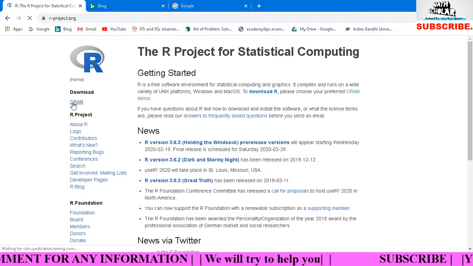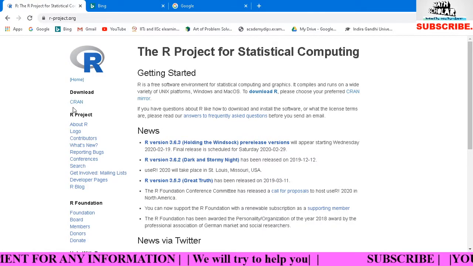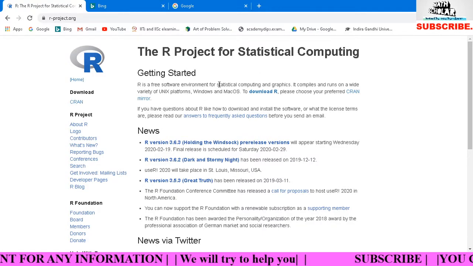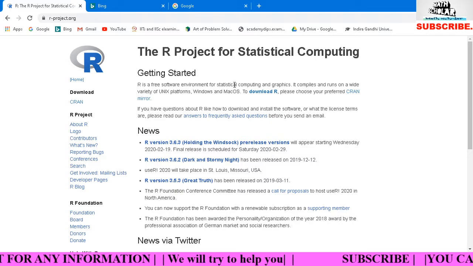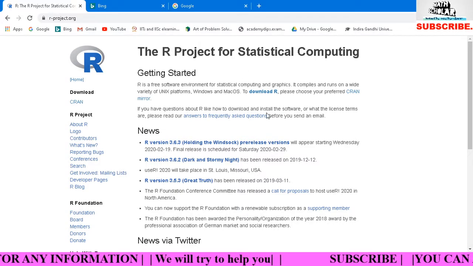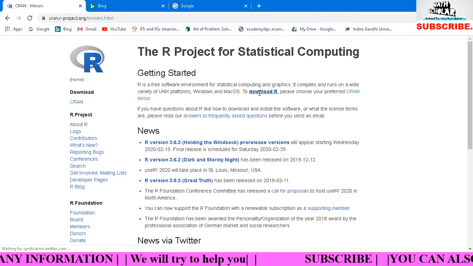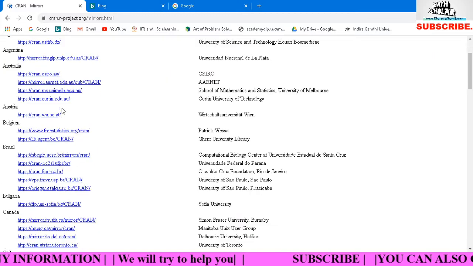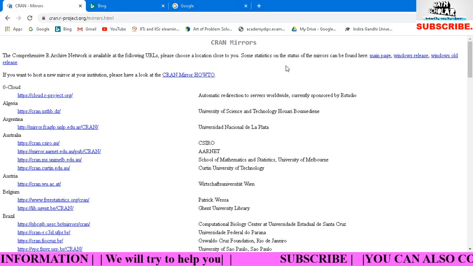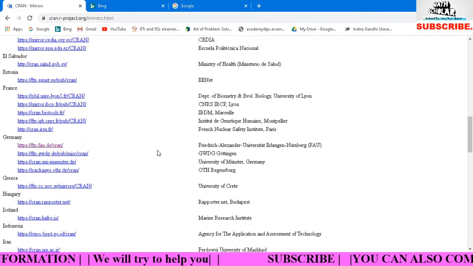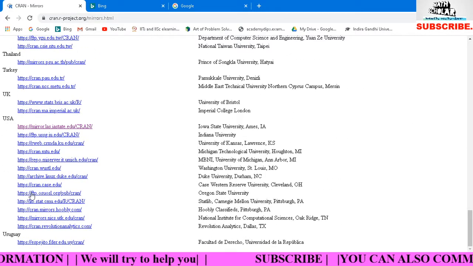On the left side there is a download option. This is another option. You can choose either of these two options. This is download R, or this is CRAN. I click here. Next, there are different kinds of servers. You can choose any of the servers by your choice.